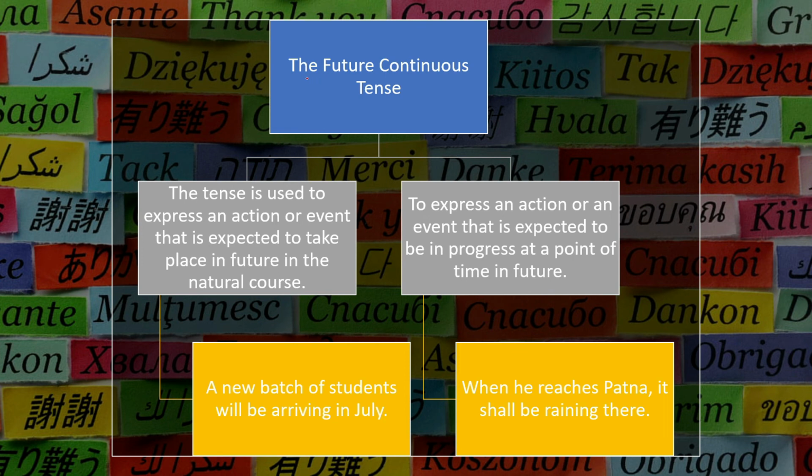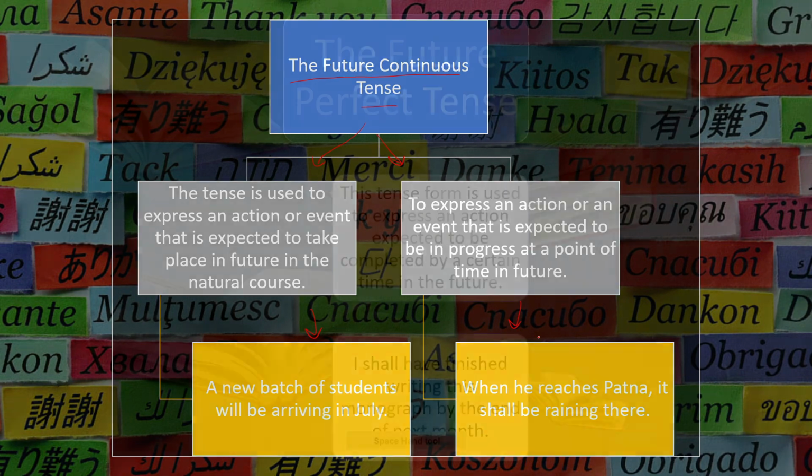After this, if we talk about the future continuous tense, it is used to express an action or event that is expected to take place in future in the natural course. For example, a new batch of students will be arriving in July. Here we are expecting that the new batch will arrive in July. Or it is used to express an action or an event that is expected to be in progress at a point of time in future. For example, when he reaches Patna, it shall be raining there.